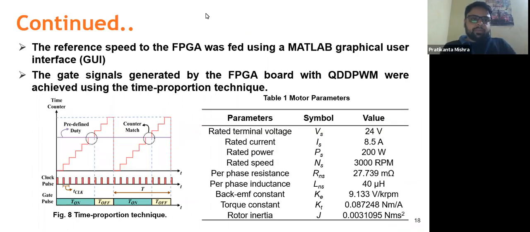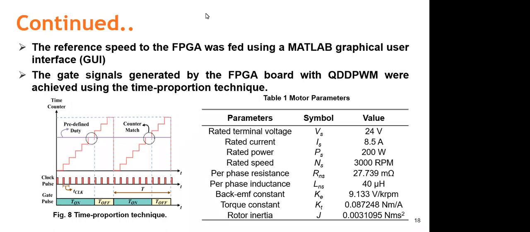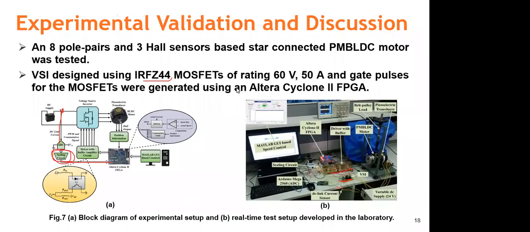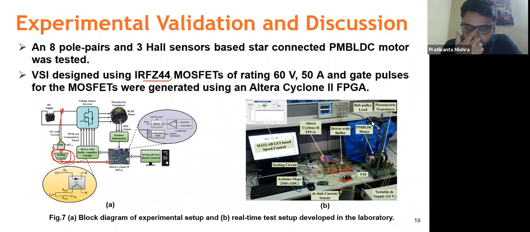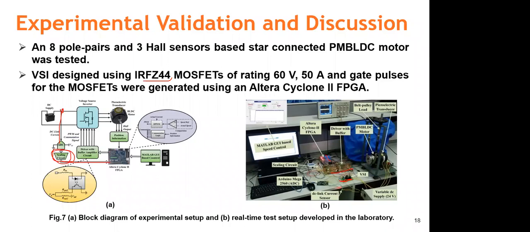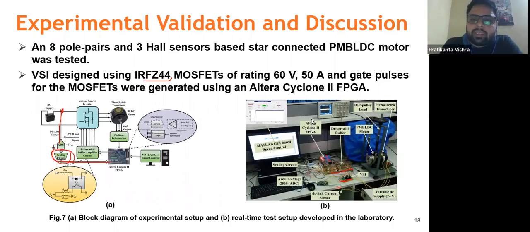So now, Pratikant, on the hardware setup, I had one question. What is the startup sequence here? Do you start up the BLDC motor? Actually, we don't need any starting procedure over here, because this is a self-starting motor.